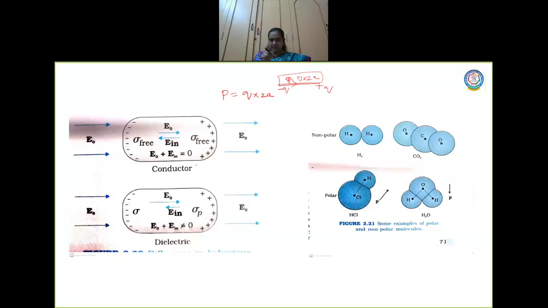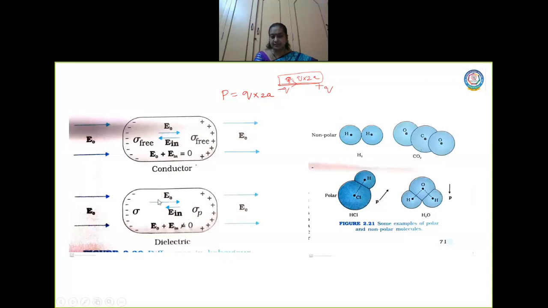So the dipole moment makes the charges realign and reorient in the electric field that is given, right? But look at the direction here. Look at this diagram, children. The electric field is outside. This is the outside electric field, which is represented as E naught to the right side. Now here, there is an induced electric field that is created due to the realignment of the charges. But look at the magnitude of the electric field. In the case of a conductor, the magnitude is the same, so we can say the net electric field inside is zero.